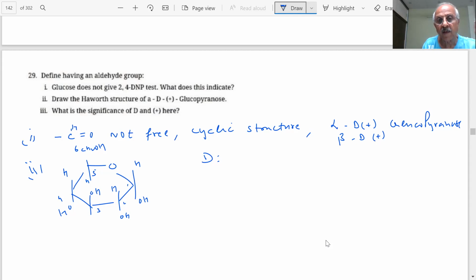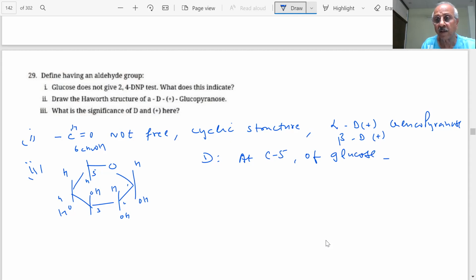It was the OH at the lowest asymmetric carbon. Which number carbon was that? Fifth. At carbon 5 of glucose.